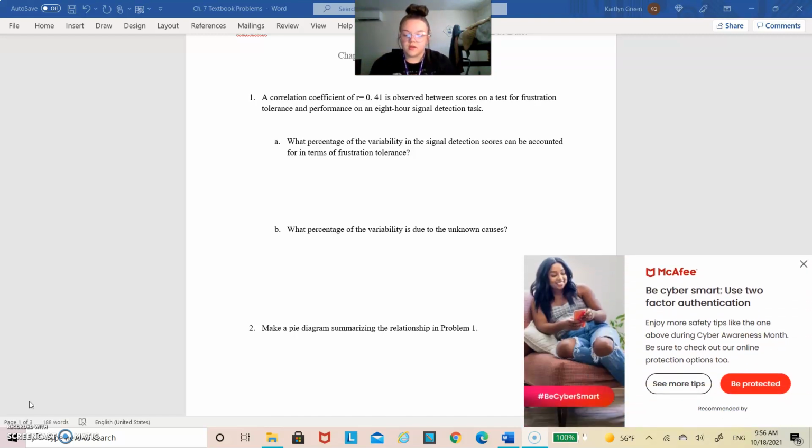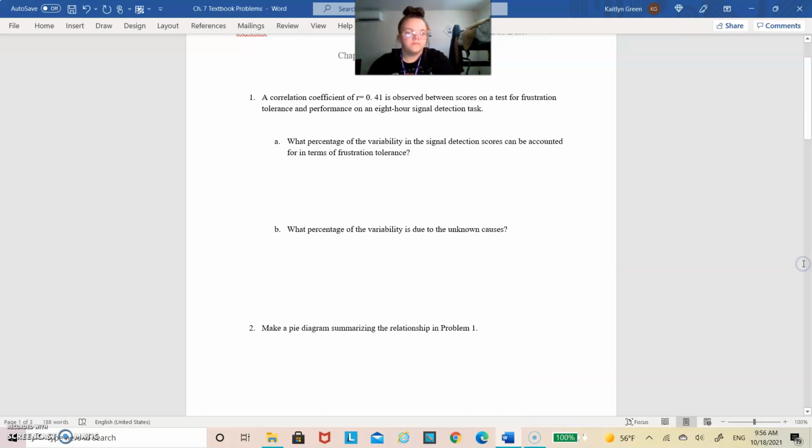So we'll take 1 and subtract it from 0.41 squared, and we will get 0.8319. And then we have to multiply that value by 100 so we can get it to be a percentage. And we find that the unknown causes percent of variability is 83.19%.